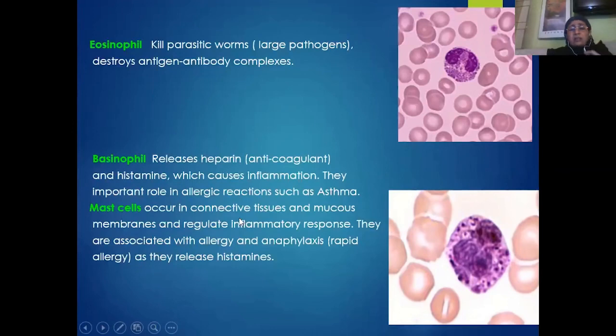These mast cells occur in the connective tissues and also in the mucous membranes and regulate the inflammatory responses. So that means they basically cause bronchodilation. They are also associated with allergic diseases, and the acute or rapid allergy is also called anaphylaxis. This is mainly due to the release of histamines by the body as a response to the invading pathogens.